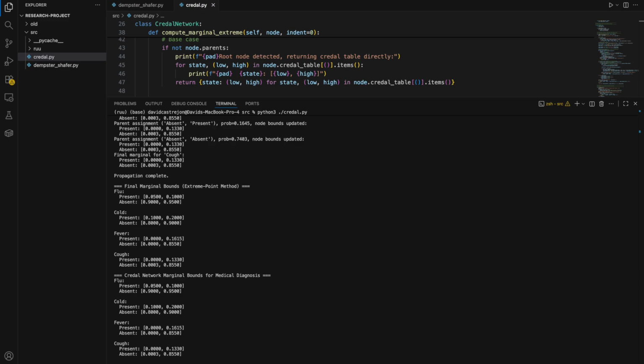It's important to note that the Dempster-Shafer model used in this project uses a basic probability assignment that is point valued, whereas the Credal network, as we can see, represents interval probabilities in the network parameters.